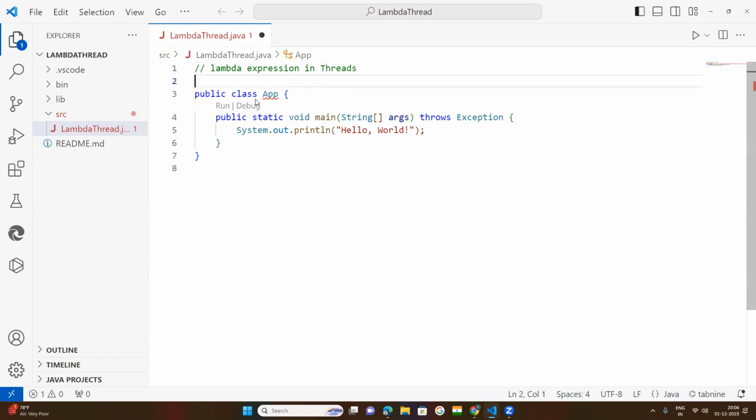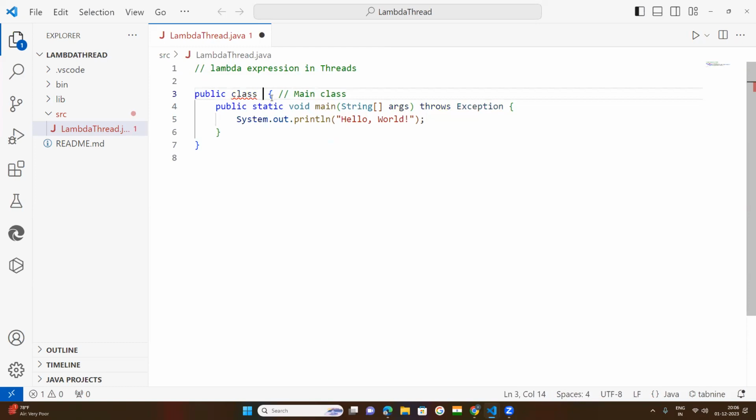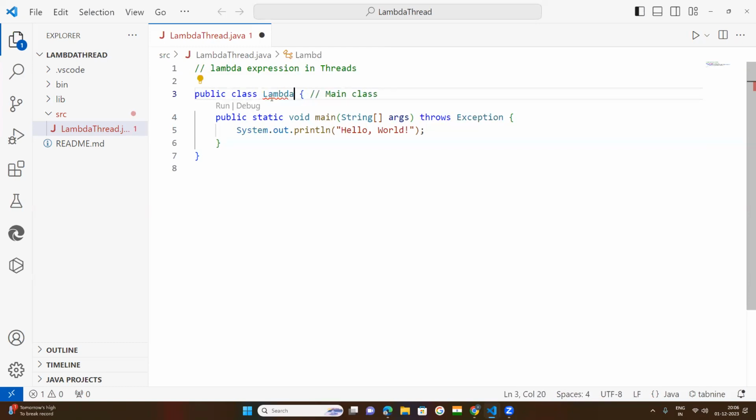So as I told you that this is the main class. Okay, so I'm commenting here. This is the main class. The main class name, now we need to change as this is our file name, LambdaThread.java. So our class name equals the file name, LambdaThread. This is my class name. Main class name changed as LambdaThread.